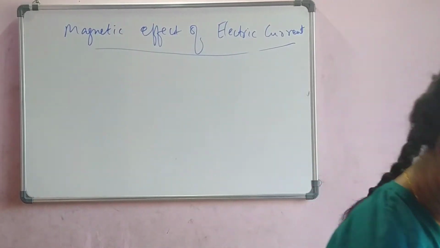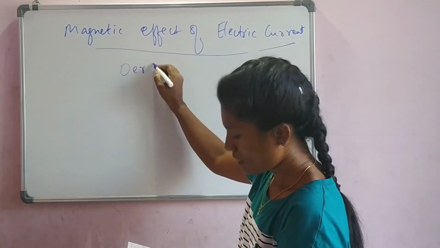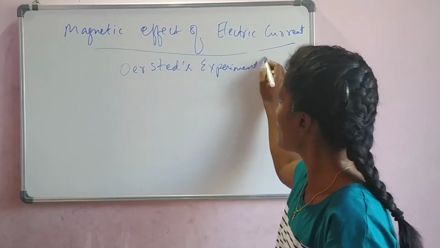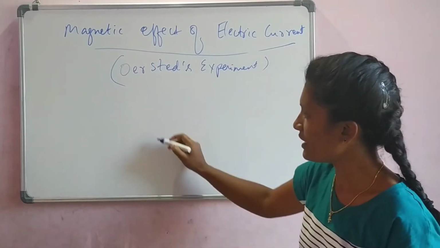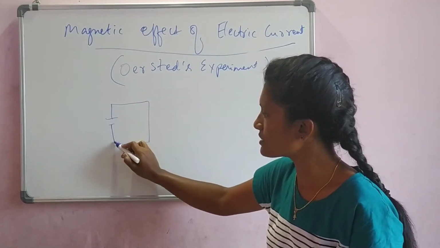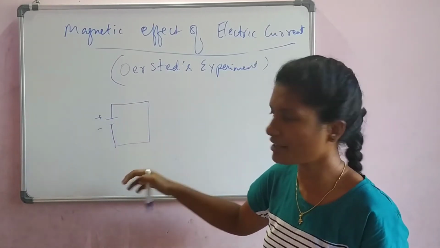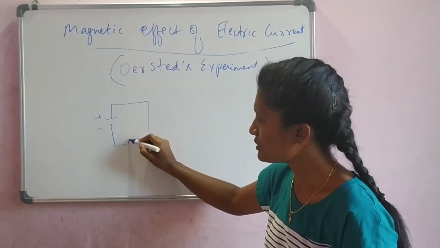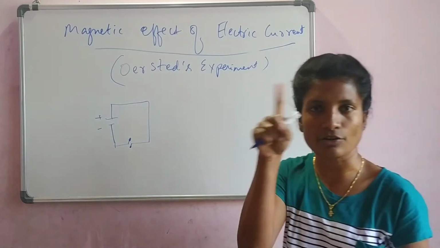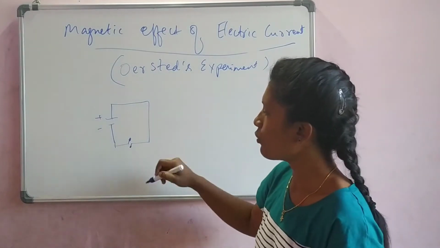Okay, so first, this experiment is also called Oersted's experiment. First, we need a current carrying conductor. Let us say this is the cell, the battery or any connection. The positive and the negative terminals are marked here, and we have a switch here. Okay, the switch can be represented like this. When the connection is touched, it means the circuit is on. If the connection is open, then the circuit is not on. Okay, it's an open circuit.